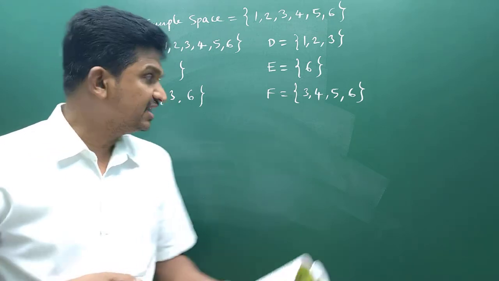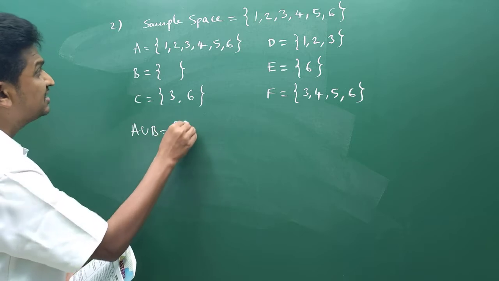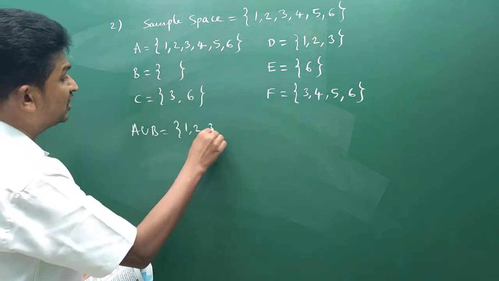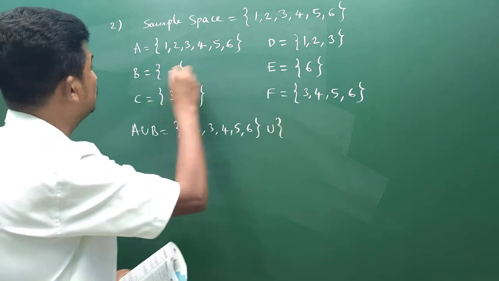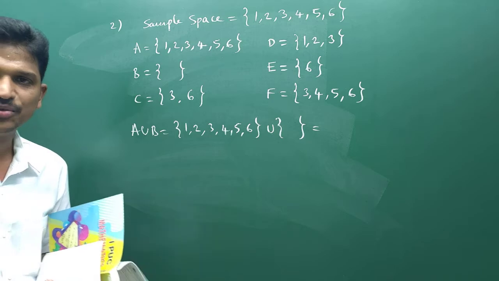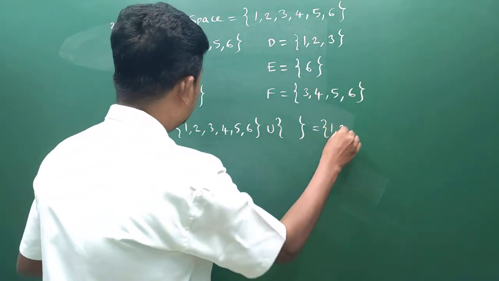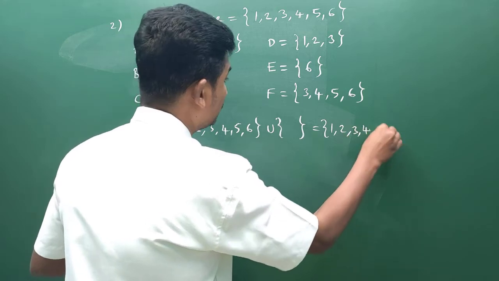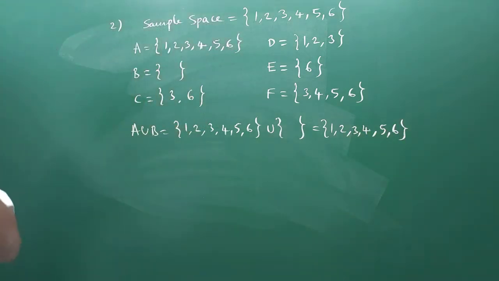First thing, they are asking A union B. In set theory, you learn how to calculate A union B. What is set A? Set A is like this: 1, 2, 3, 4, 5, 6. Union set B. What is set B? Set B is null set. Union of these two, what you will get? You already learned this in sets chapter. You will get 1, 2, 3, 4, 5, 6. Correct? This is A union B.